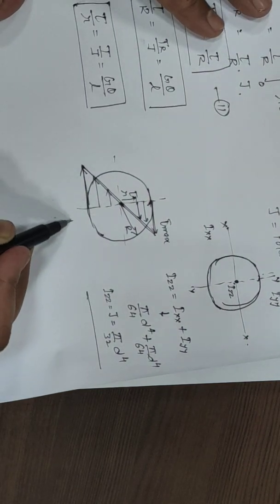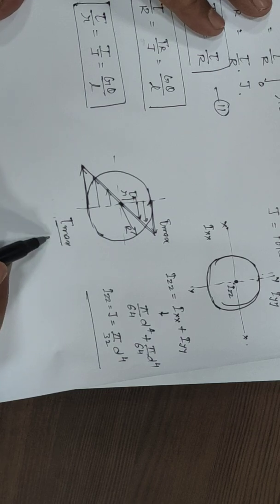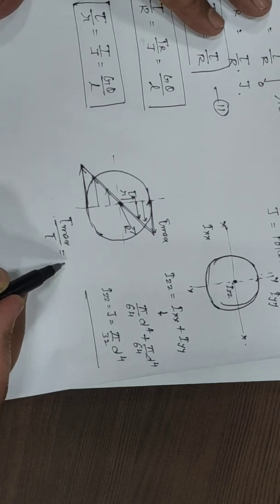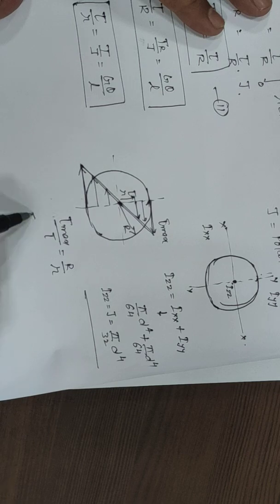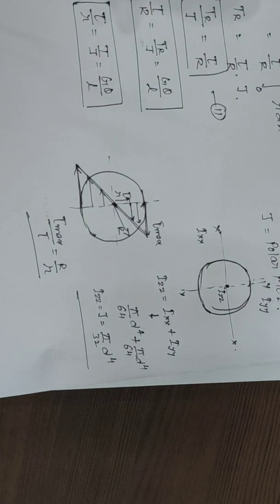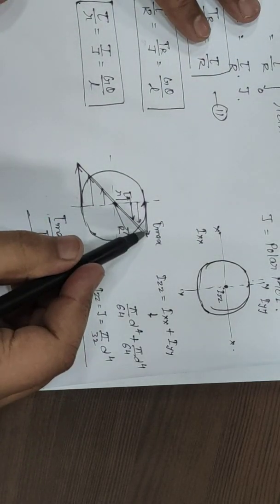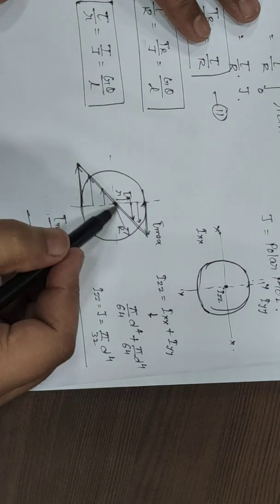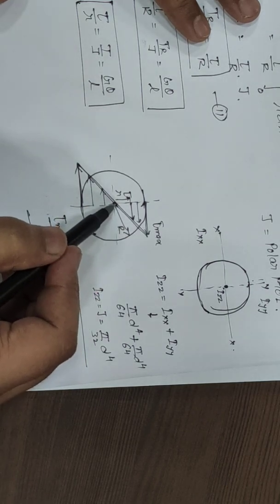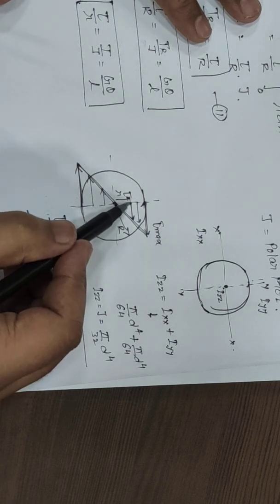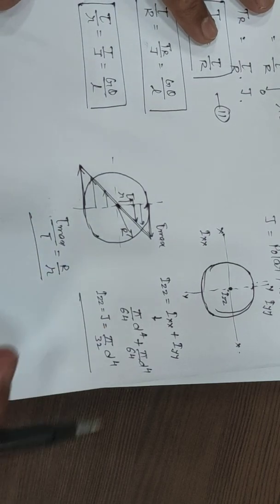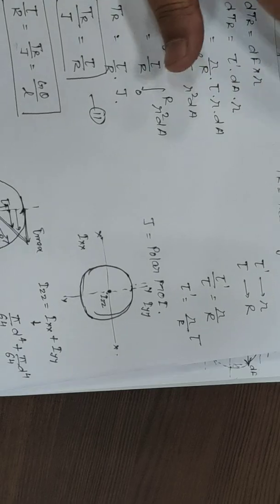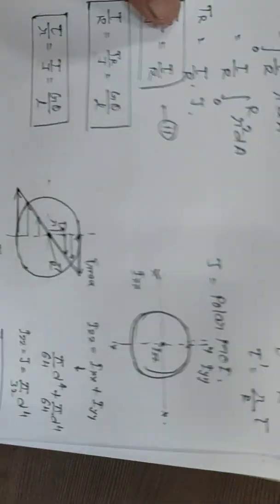So from here we can say that tau maximum by tau is equal to capital R by small r. In certain questions the maximum value and radius are given, and it will ask to calculate the value of shear stress at a certain radius. So this is the twisting equation.